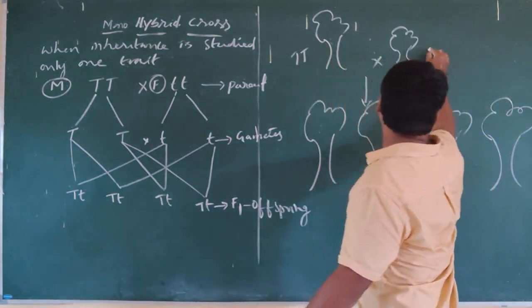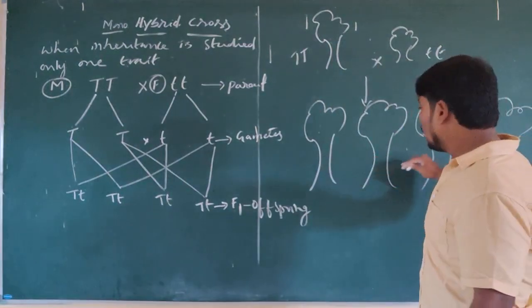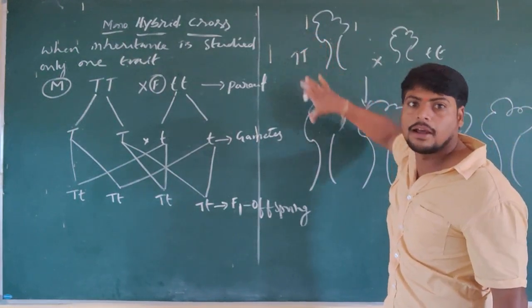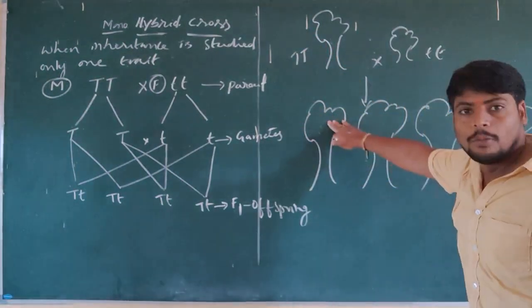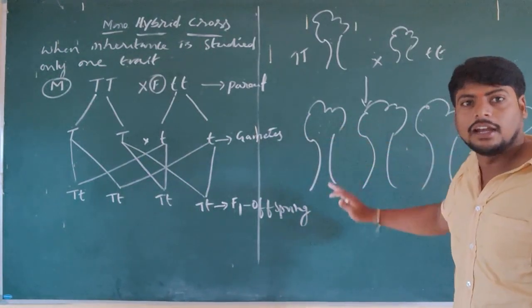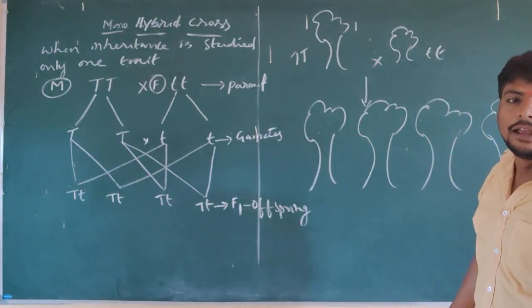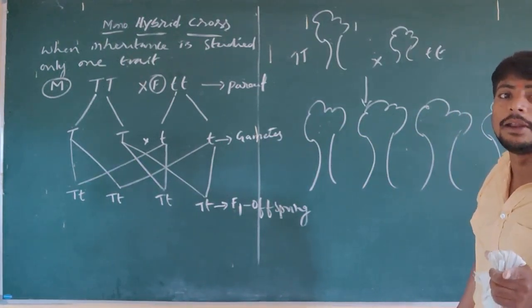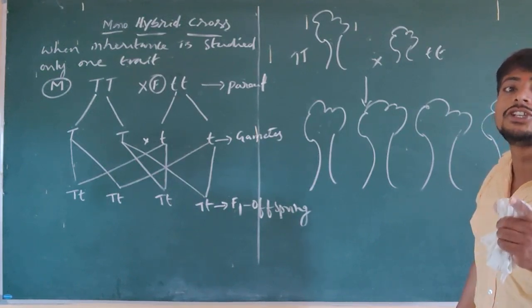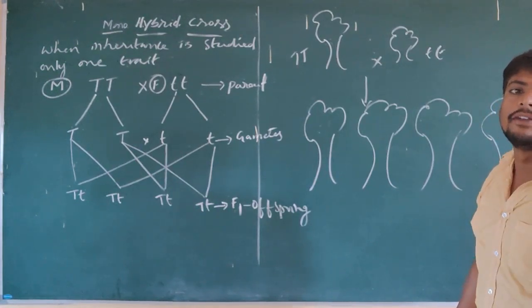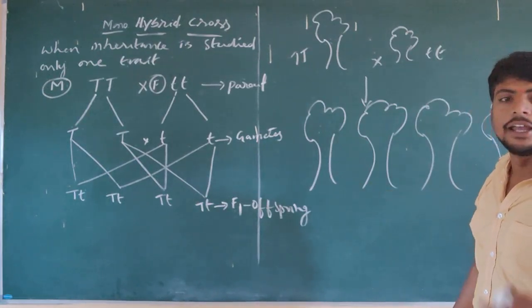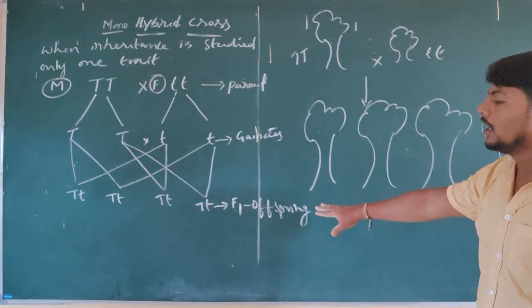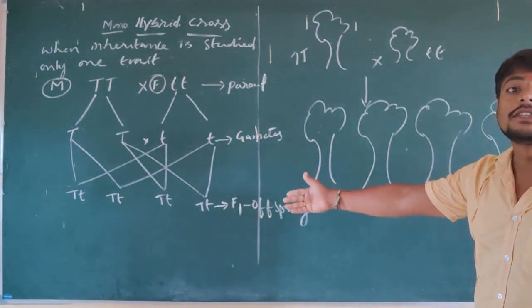Tall and short. Whether a pure plant is formed, that is, whether it is homozygous or heterozygous, we cannot say physically, but genetically we can say what the nature of the plants is, in the genotype form, in the F1 generation, F2 generation or any generation. All offspring are tall. What is the condition? Heterozygous tall.